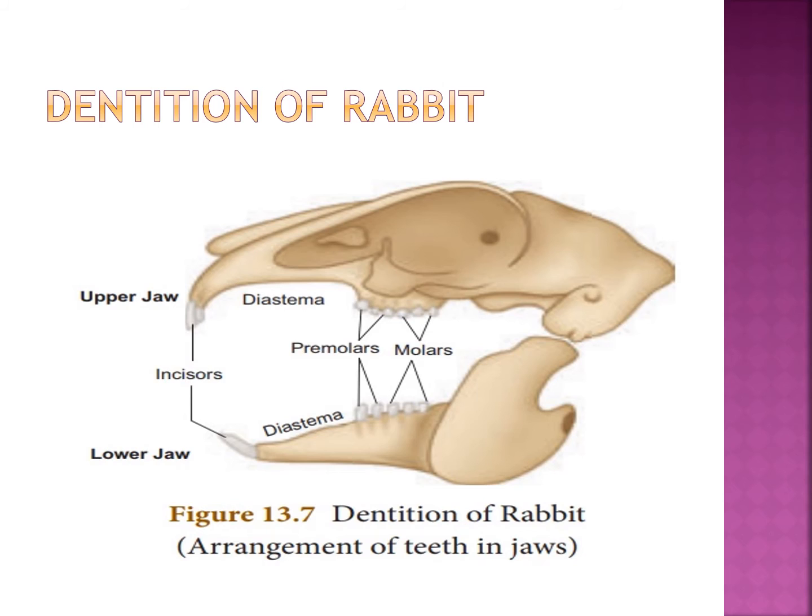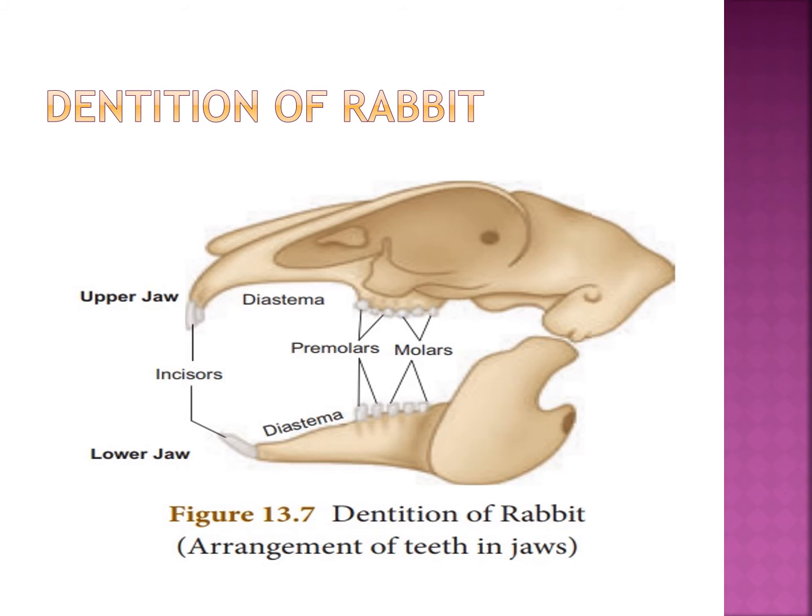Almost every mammal has 4 kinds of teeth: incisors, canines, premolars, and molars. The incisor symbol is I, the canine symbol is C, the premolar symbol is PM, and the molar symbol is M. This is expressed in the form of a dental formula.